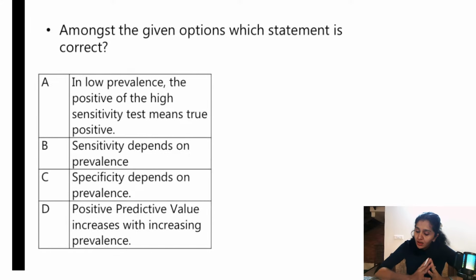Okay. Amongst the given options, which statement is correct? In low prevalence, the positive of the high sensitivity means true positive. I have explained the story, right? Village A, village B, think of that. So this is wrong. Sensitivity depends on prevalence? Specificity depends on prevalence? No. Positive predictive value increases with increasing prevalence. So this is the right option.